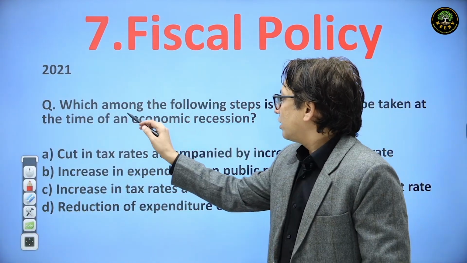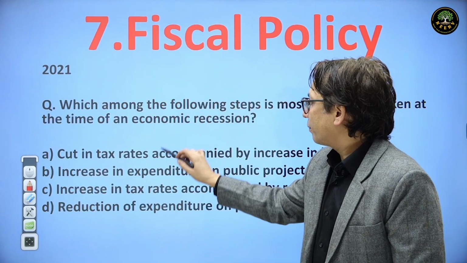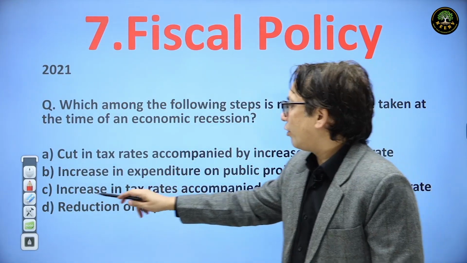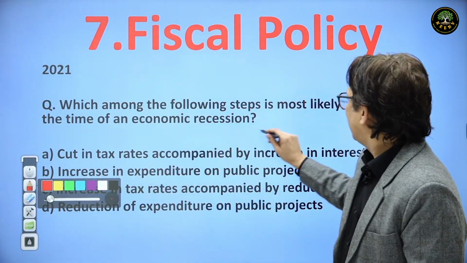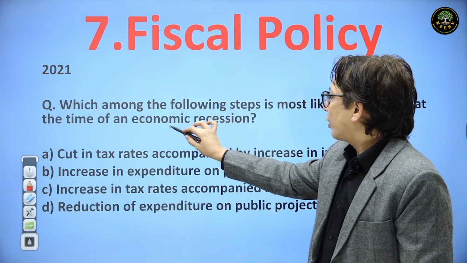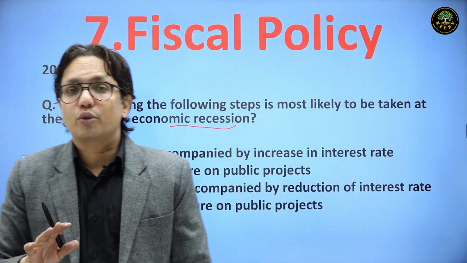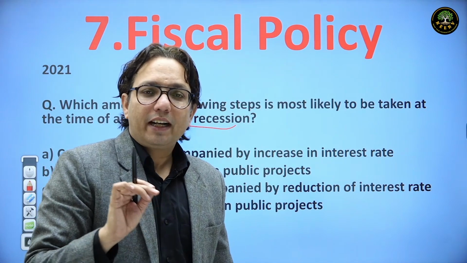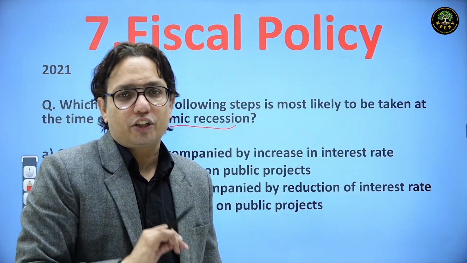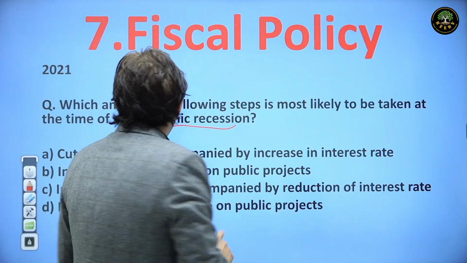So the question is, which among the following would be done during a period of economic recession? To answer this question, we need to know what exactly should be done during recession.